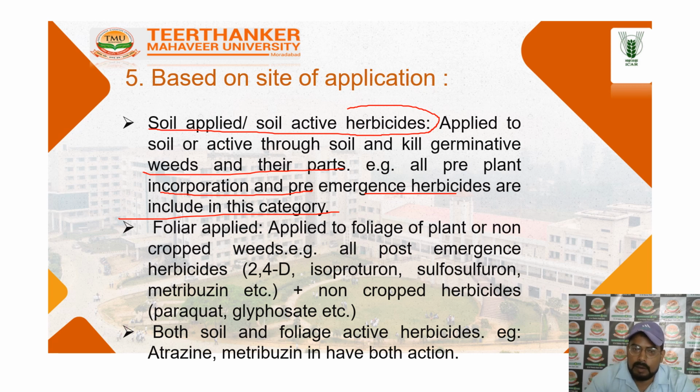Second is the foliar application. These are foliar applications like post-emergence herbicides in the crop, such as isoproturon, sulfosulfuron, metolachlor. So these are the category of the non-cropped herbicide. These are paraquat and glyphosate. These are the category in the foliar application. Third is both soil and foliage application.